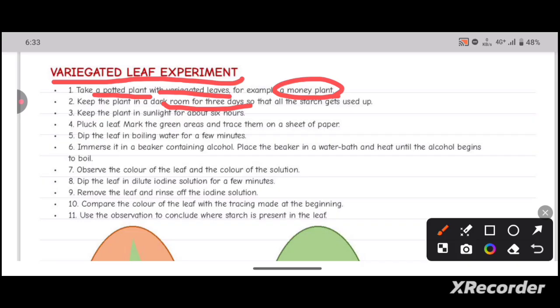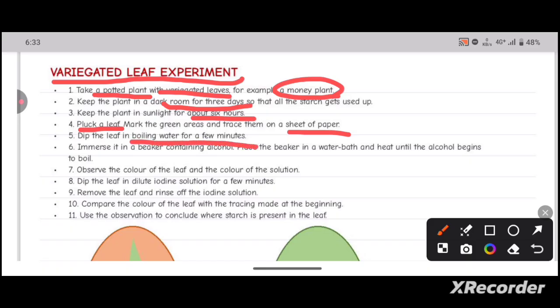After that, keep the plant in sunlight for about 6 hours. Then pluck a leaf from the plant, mark the green areas and trace them on a sheet of paper. Dip the leaf in boiling water for a few minutes.